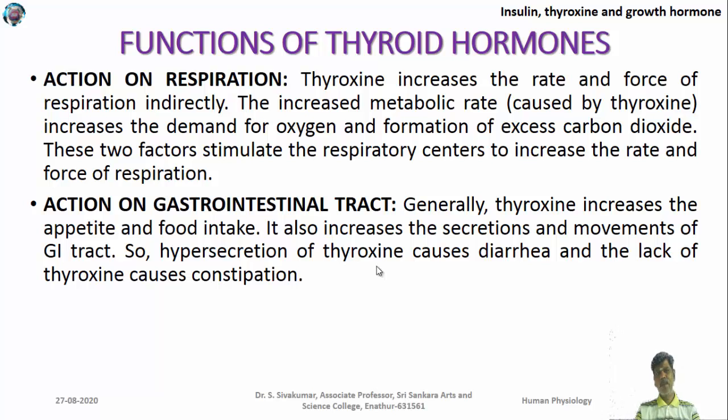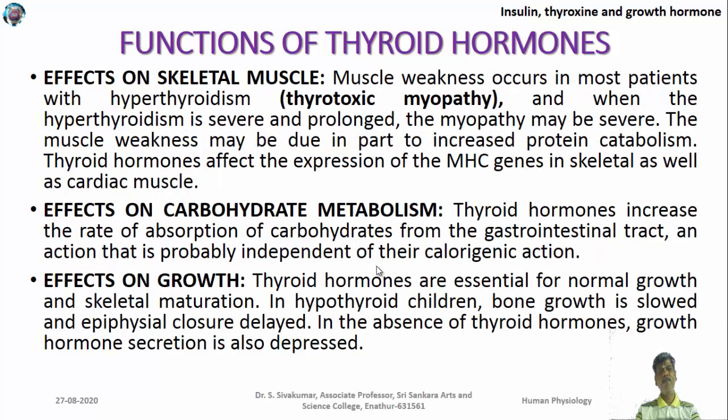Then respiration: it increases the rate of respiration indirectly. In the gastrointestinal tract, it increases appetite and food intake. It increases the glucose level, so it is a glucotropic hormone; it increases insulin-like activity with respect to glucose level. In muscle, it causes muscle weakness in hypothyroid conditions, because it stimulates more muscle contraction. Similarly, in carbohydrate metabolism, it increases absorption of carbohydrate from the gastrointestinal tract and increases calorigenic activity.